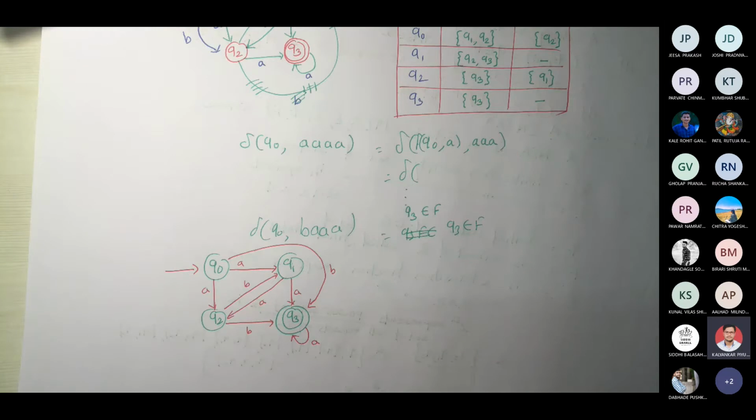So we have to construct an equivalent deterministic finite automaton for this diagram. What is to be done? If this NFA is given to me, can I construct an equivalent DFA for the given NFA? This is the problem statement. Okay, I added it in the chat window. Can you see that diagram?